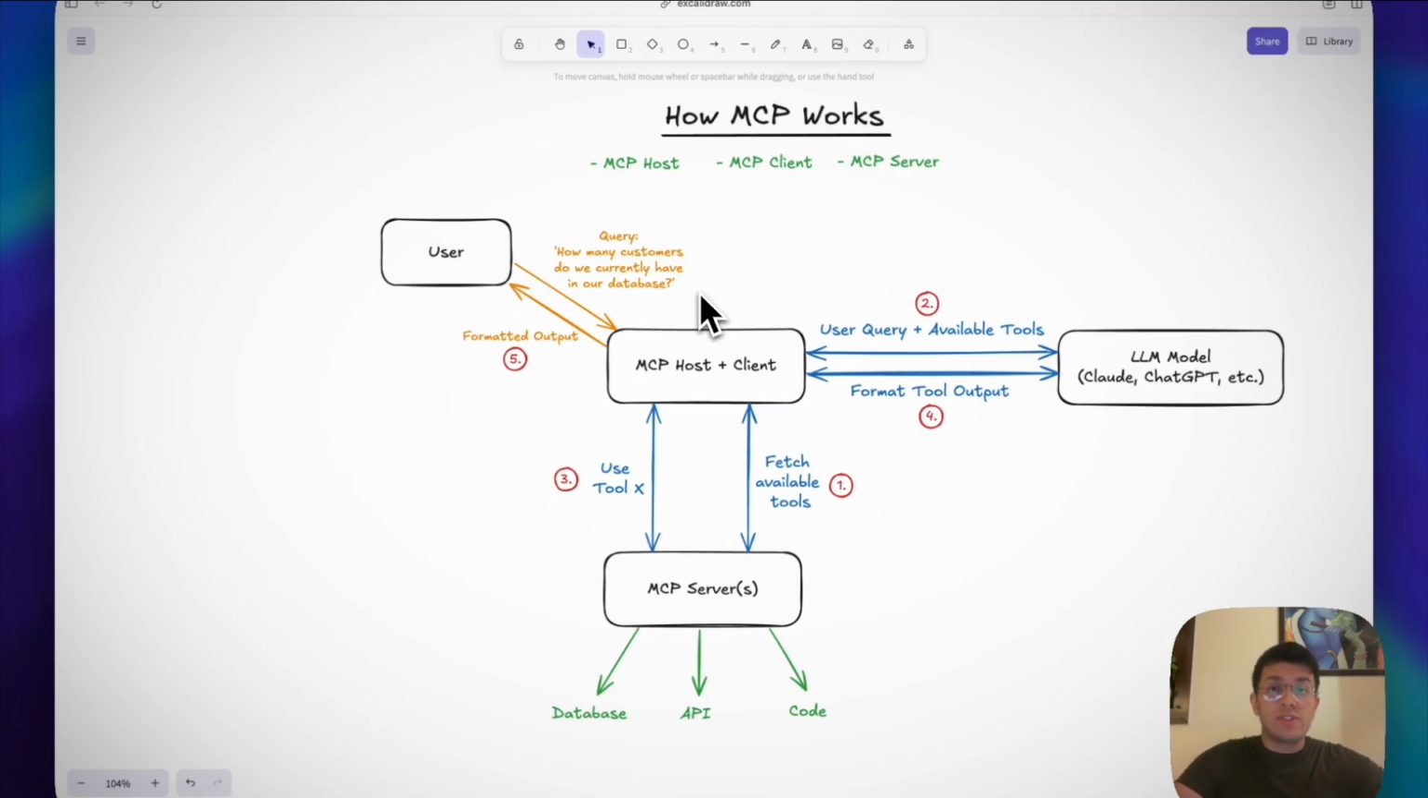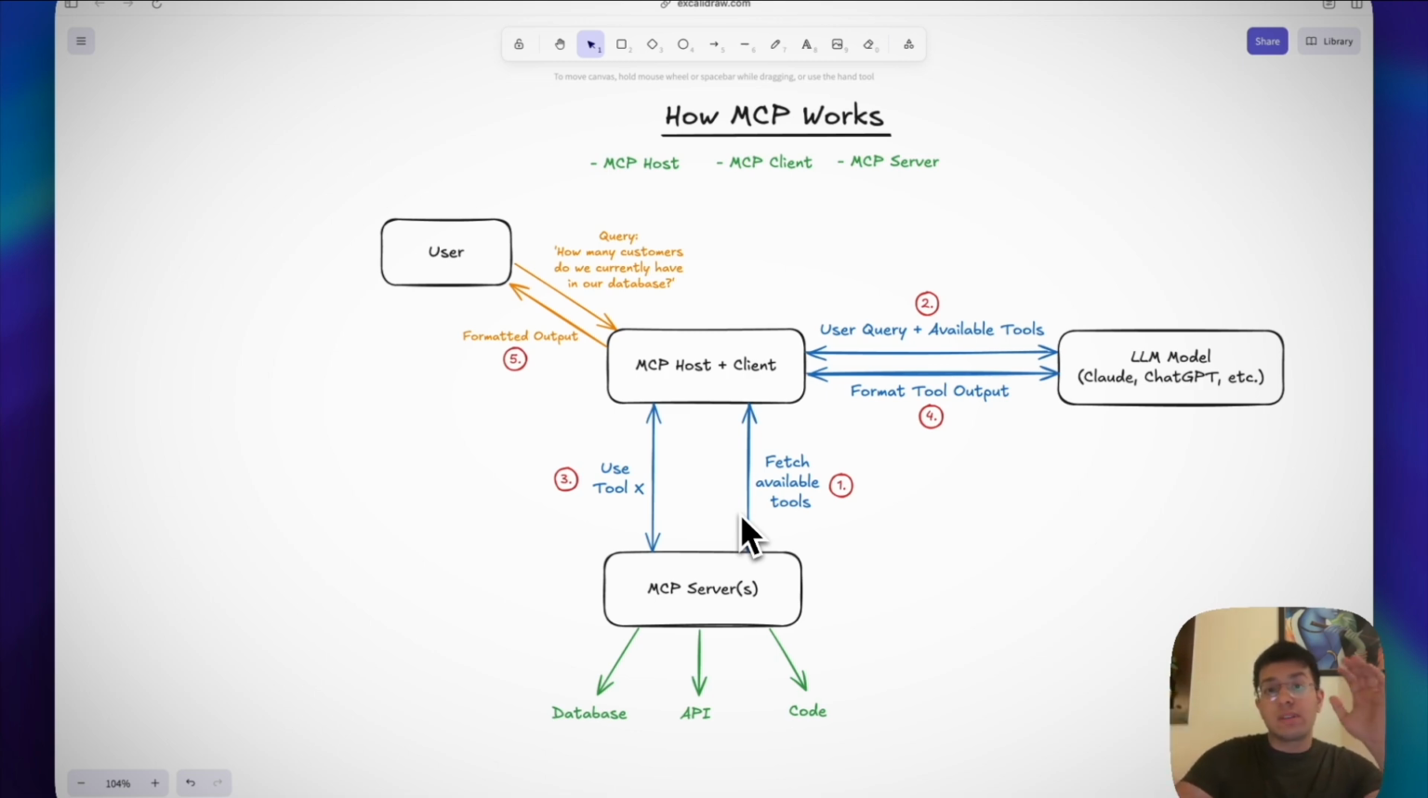Inside the MCP host, you'll find one or more MCP clients. These clients handle the actual communication with the outside world, specifically with the MCP servers, where all the external tools live. Now, whether you're connecting to one server or 10, it doesn't really matter, because MCP is built to scale. The connection between hosts, clients, and servers happens over something called the MCP protocol that we've already discussed before.